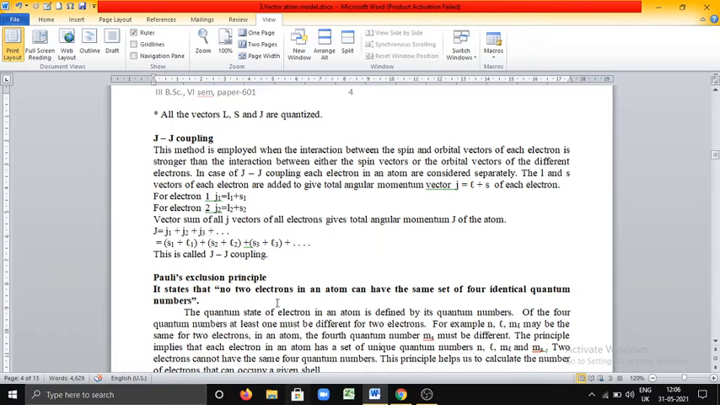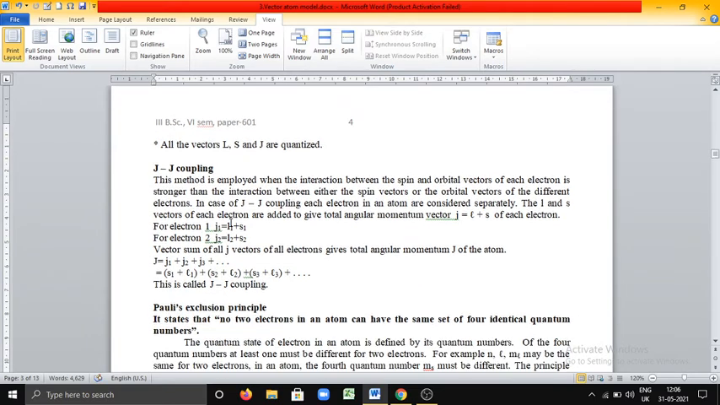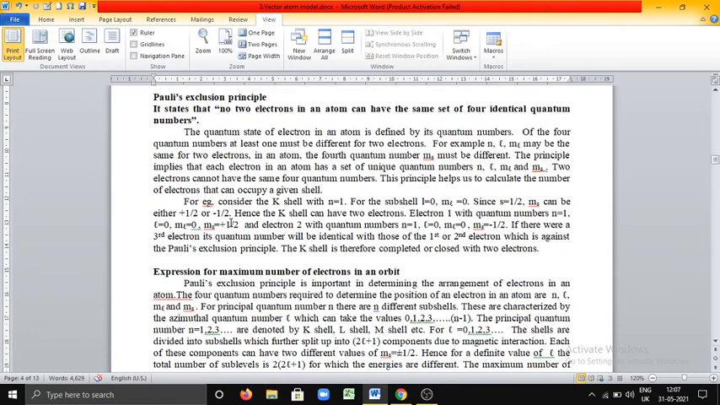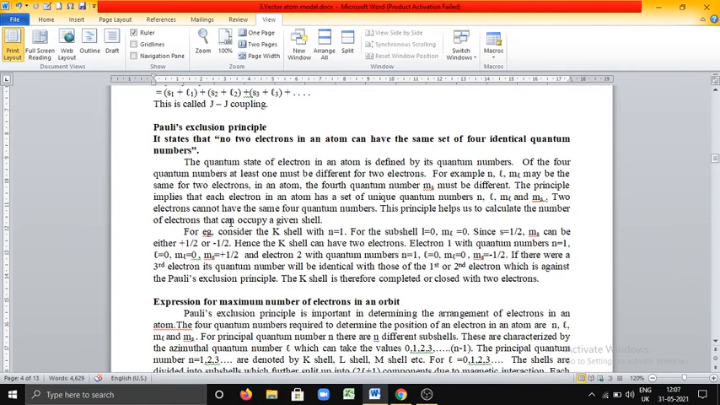Is it not? That is, J1 is given by S1 plus L1, J2 is given by S2 plus L2, J3 is given by S3 plus L3, and so on. This is called JJ coupling. Why is it called JJ coupling? Because in each electron, the orbital angular momentum and spin angular momentum are added to give the total angular momentum J for each electron. That is why it is called JJ coupling. Is it not? Okay.